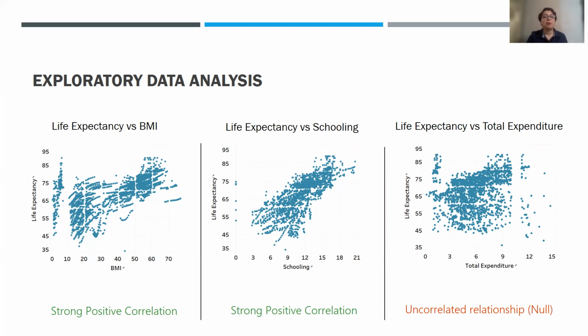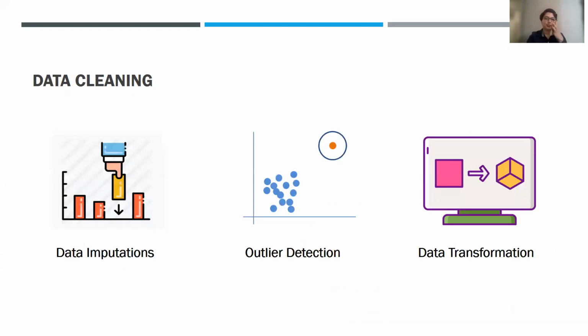The right graph depicts the null relationship between life expectancy and total expenditure. Life expectancy and total expenditure are not correlated. It tells us that the change in the amount of general government expenditure on health doesn't affect life expectancy, and these two measures are uncorrelated.